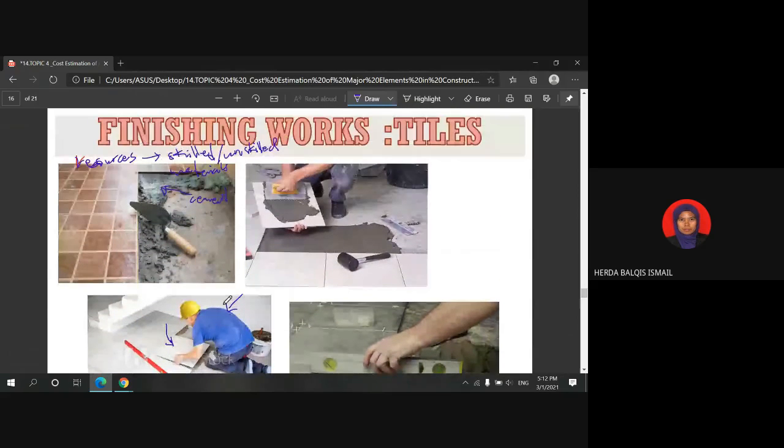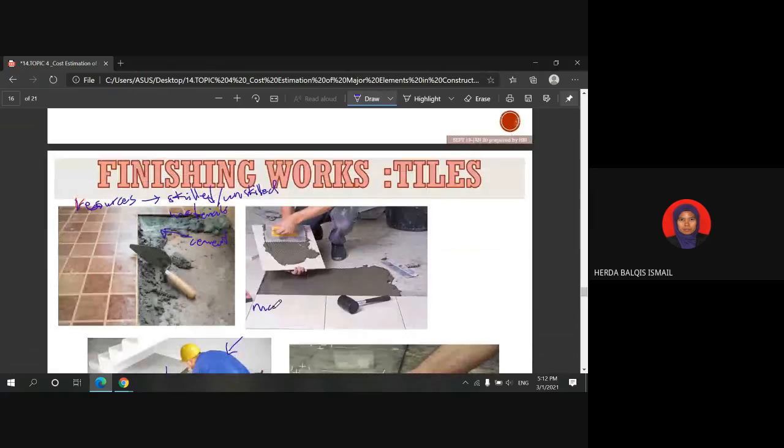And machine. Basically, there is no machine or equipment involved in this particular work. So now we know that we only have to calculate or estimate the labor cost and also the material cost to know the overall cost for the tiling works.